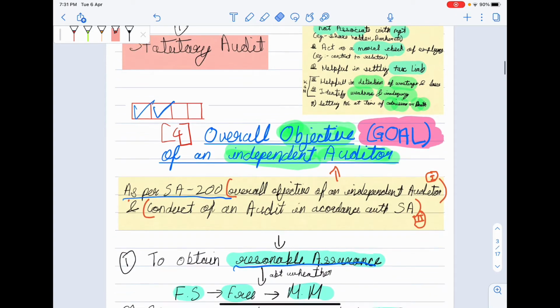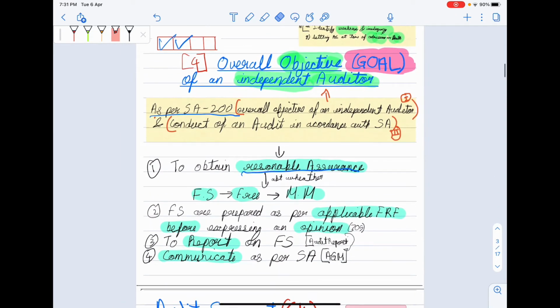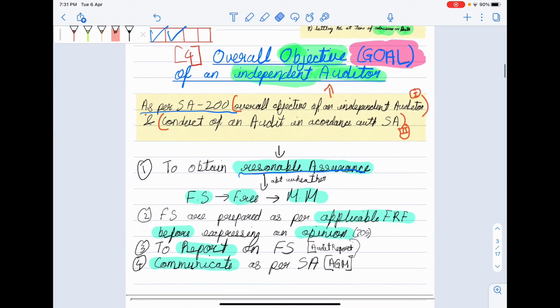Then after that we learned the overall objective of independent auditor. SA 200 states the overall objective of independent auditor and conduct of audit in accordance with SA.